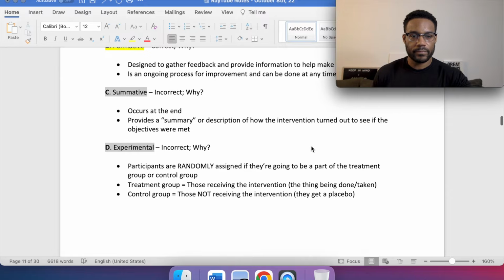Why? Participants are randomly assigned to be part of the treatment group or control group. Again, the treatment group is those receiving the intervention or medication, the thing that's being done or taken. And the control group equals those not receiving the intervention, they get a placebo.